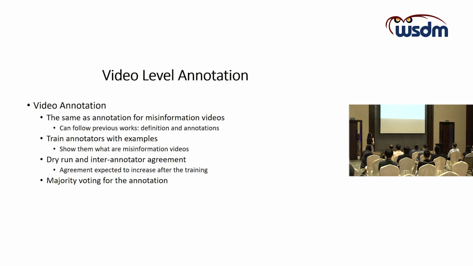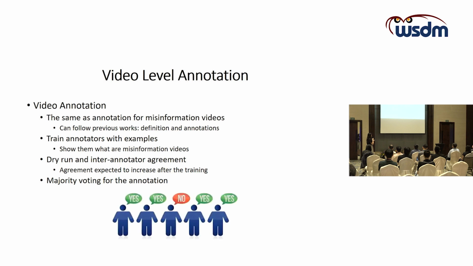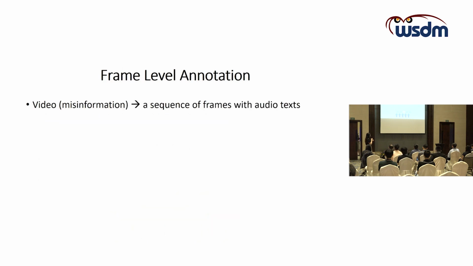And finally, we use majority voting for the annotation. For instance, if 4 out of 5 say it's a misinformation video, then the video will be annotated as misinformation.